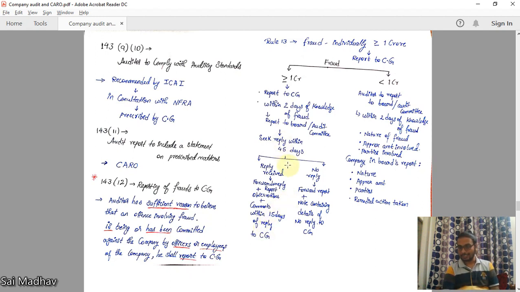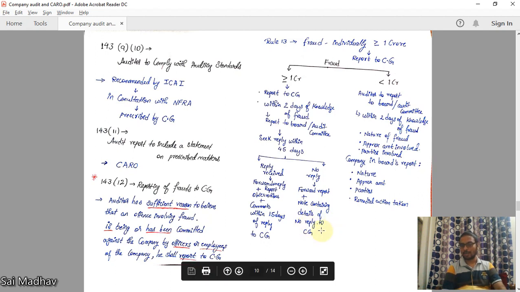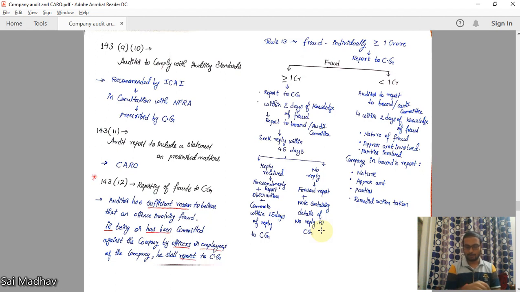If within 45 days no reply is received, then you should forward your report and a note containing details of no reply to the central government. You should include all the notes that I have given them. I have given to the board of directors, but I did not receive any reply, etc. You should write everything and forward it to the central government.